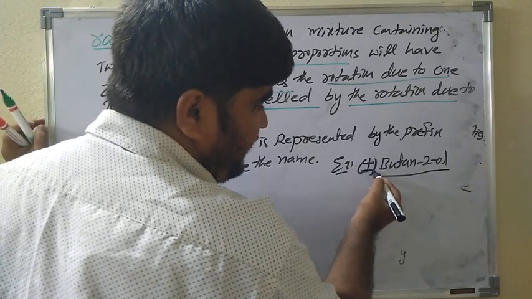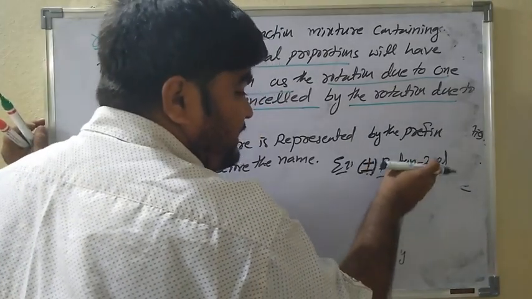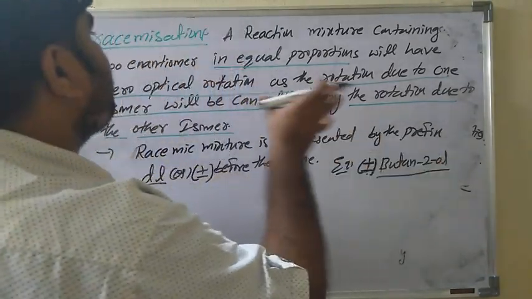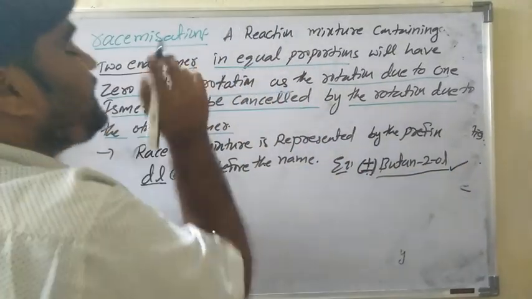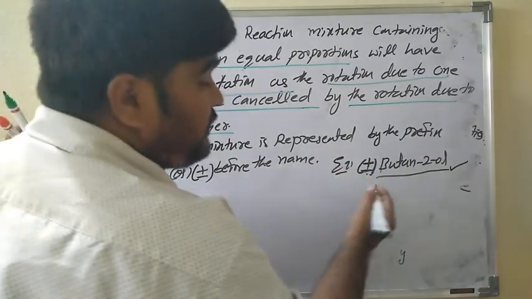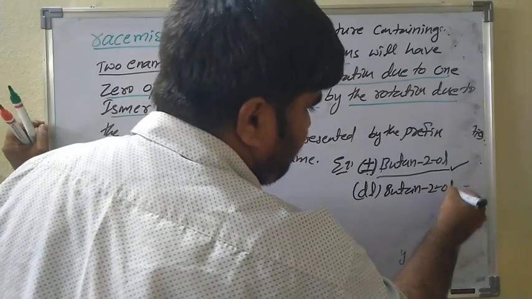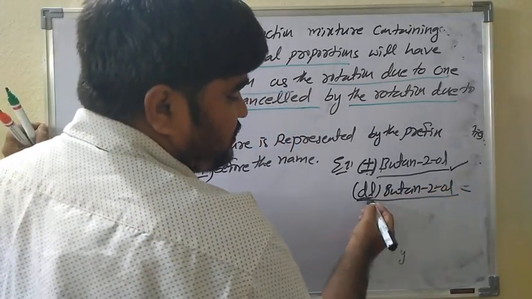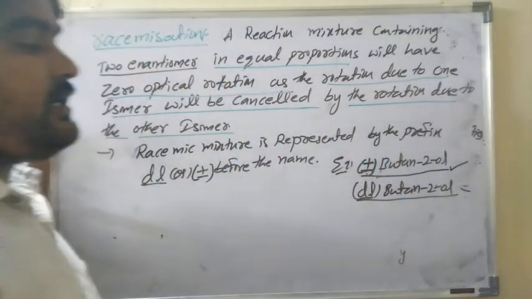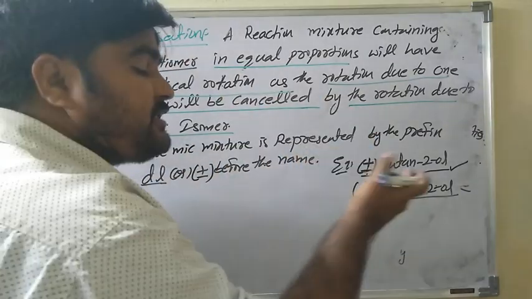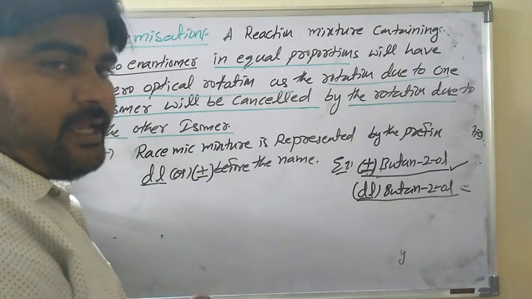So plus or minus indicates what? This compound is a racemic mixture. Racemic mixture means two enantiomers are present. Very, very important. So before the name, plus or minus or DL, butane-2-ol. This is also the same. DL means what? Dextro and levo. Dextro means clockwise, levo means anti-clockwise. Racemic mixture is indicated by the prefix before the name: plus or minus, or DL, small d, small l.